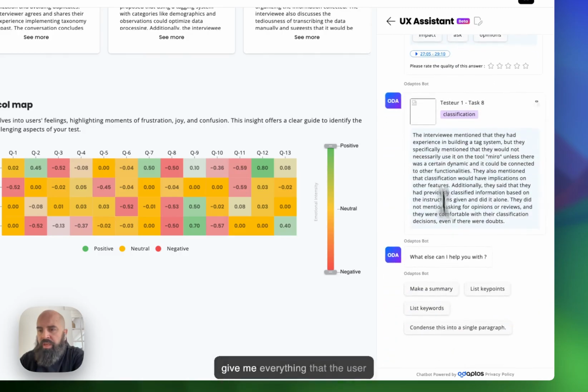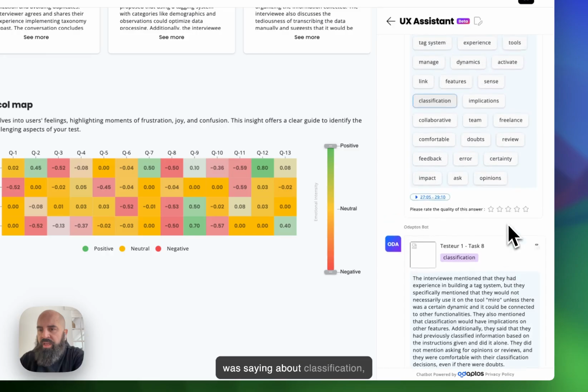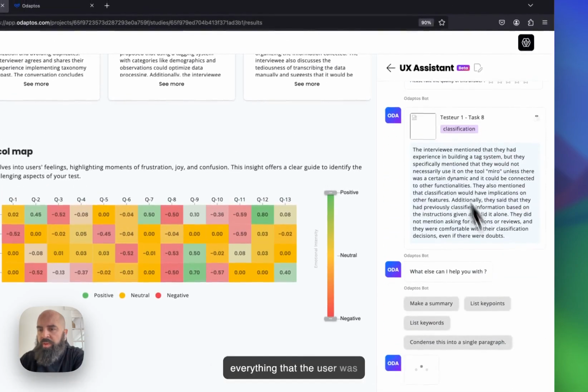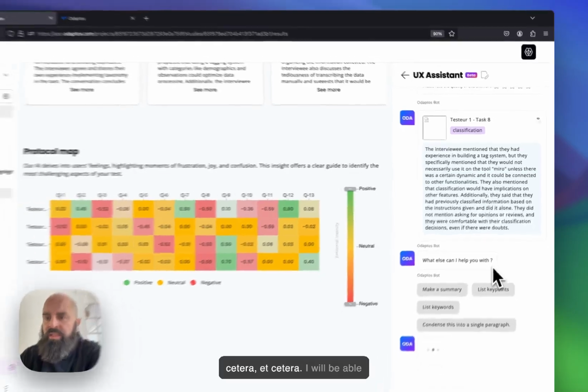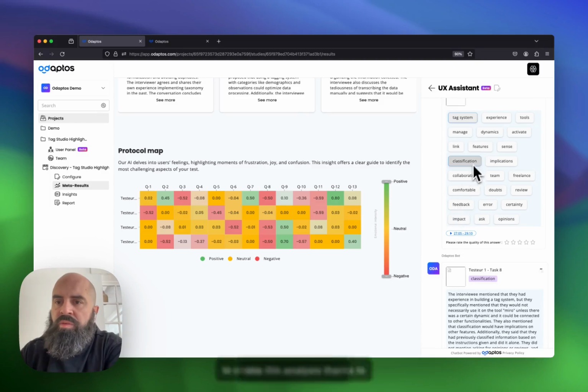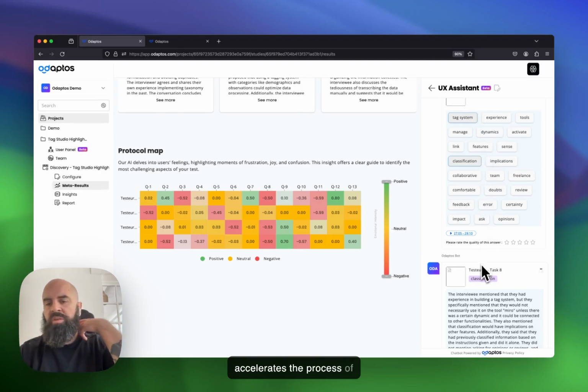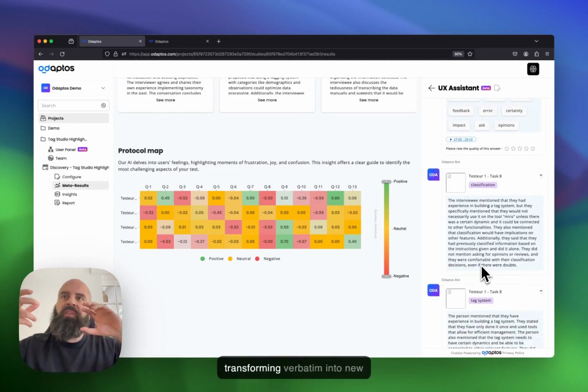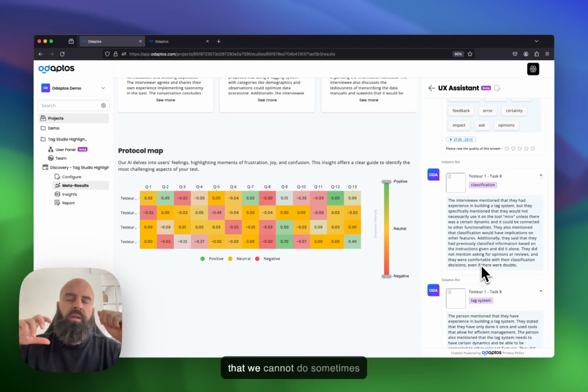And then it's going to give me everything that the user was saying about classification, everything that the user was saying about tax system, etc. And I will be able to create this analysis thanks to this UX assistant that accelerates the process of gathering insight and transforming verbatim into new words and new interpretations that we sometimes cannot do when we are not watching the whole interviews.